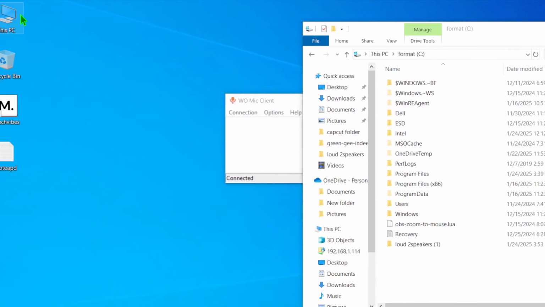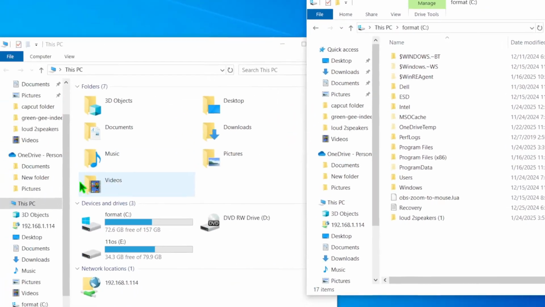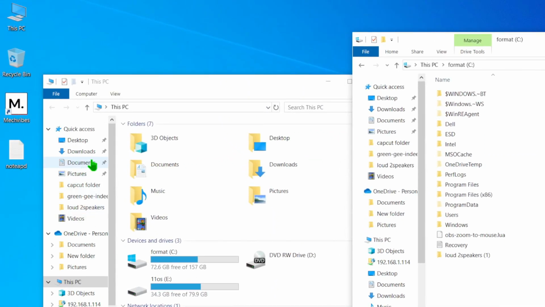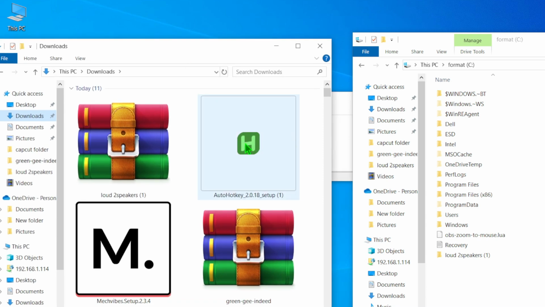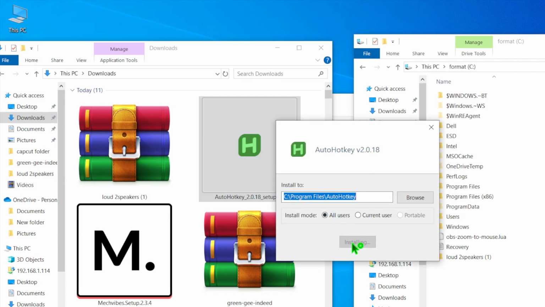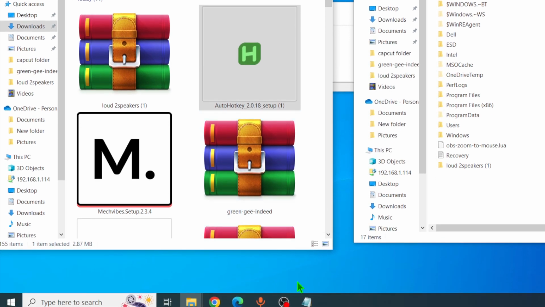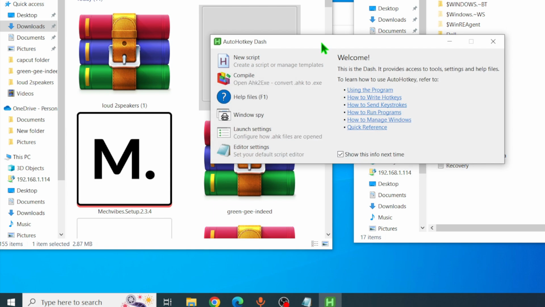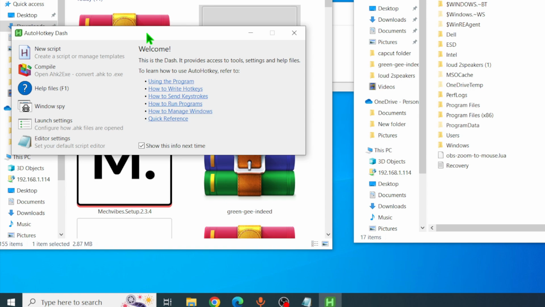Then you have to install AutoHotkey. Go to downloads, right click and run as administrator. Click yes, click install. It has been installed.